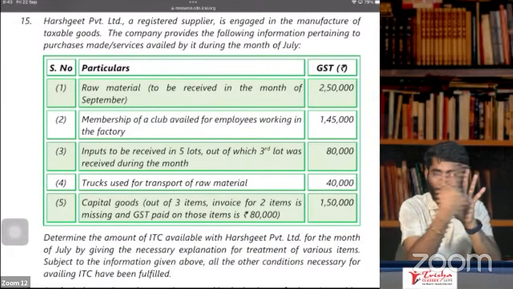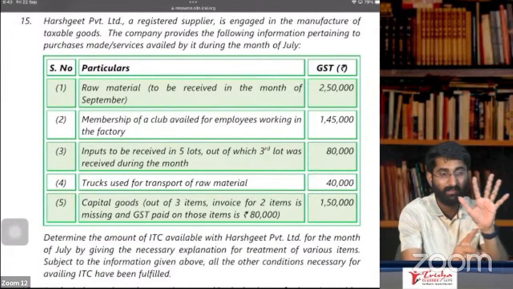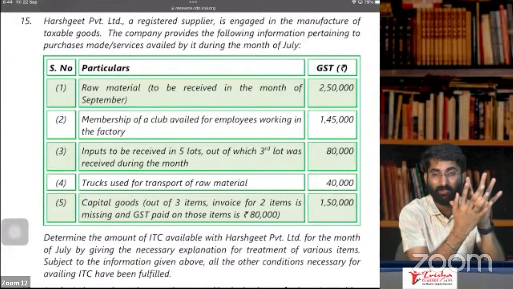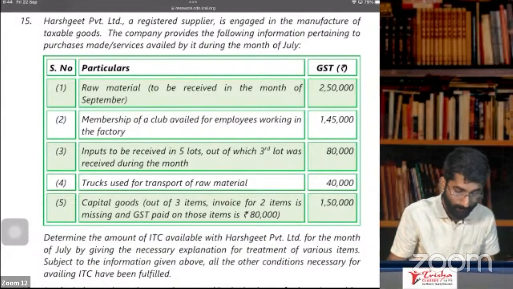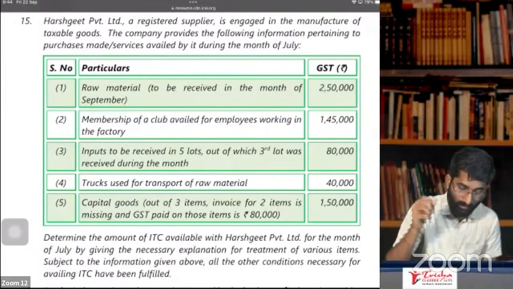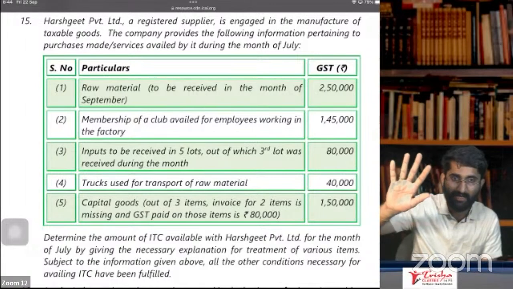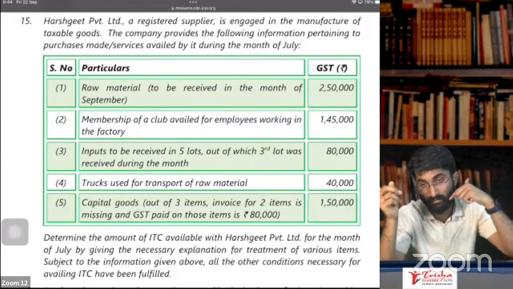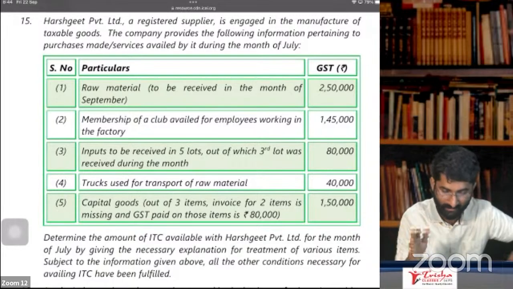The invoice given is only 1 invoice for all these 5 lots. You cannot take ITC in October, November, December, January. You can take ITC only in the month of February, where you receive the last lot. So here, inputs to be received in 5 lots, out of which 3 lots was received during the month of July. Will you get ITC? No, you don't get ITC. On 80,000, you will get ITC only when you receive the last lot. So on 80,000 will ITC be available? No sir, ITC is not available.